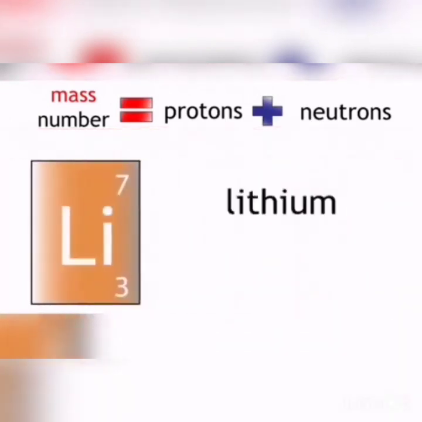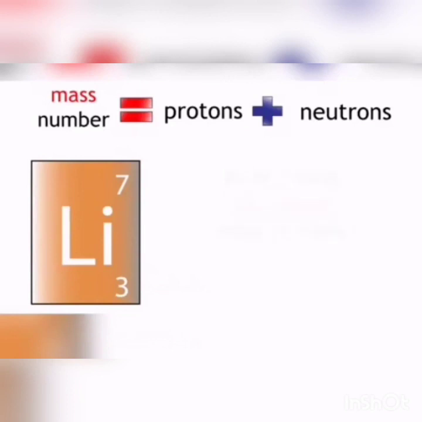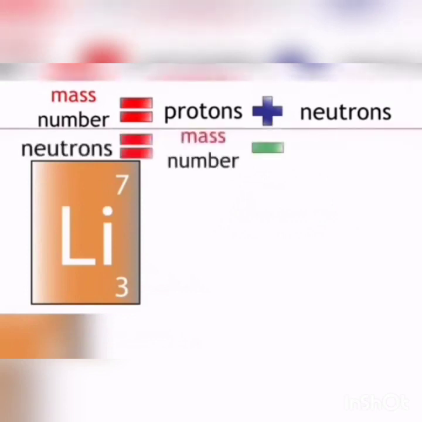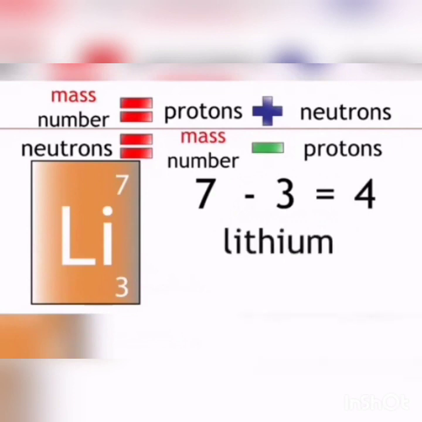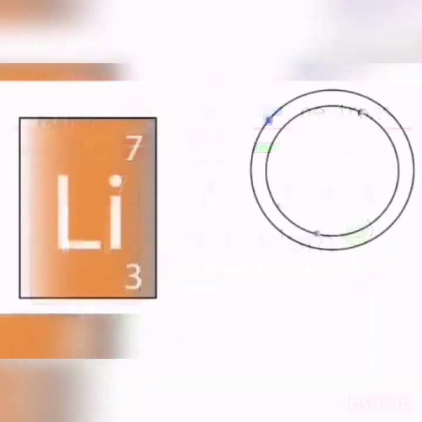Now let us see another example. We are taking lithium. Its atomic number is 3 and its mass number is 7. So the number of neutrons is equal to mass number minus number of protons. So 7 minus 3, we get 4 as the number of neutrons. So lithium has 4 neutrons.